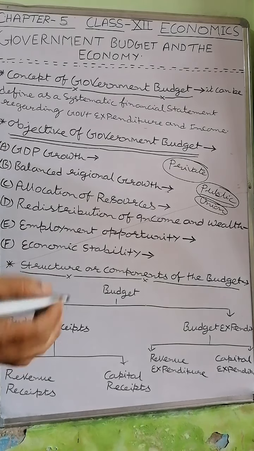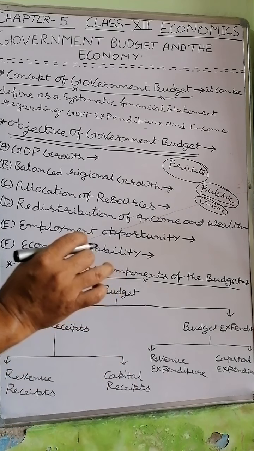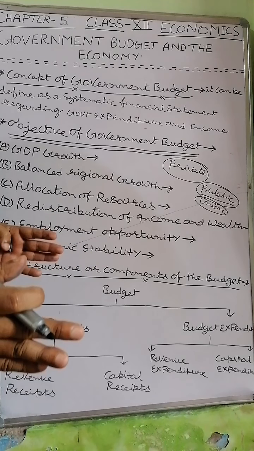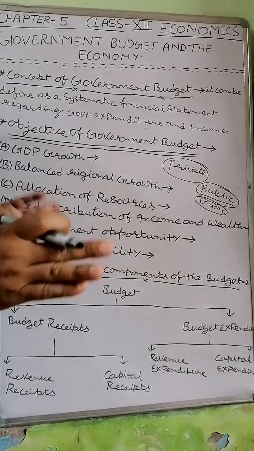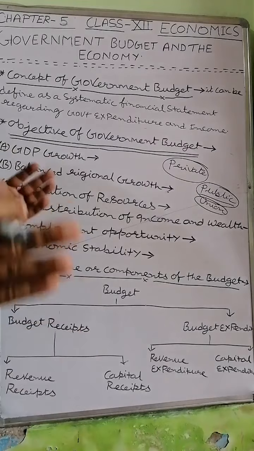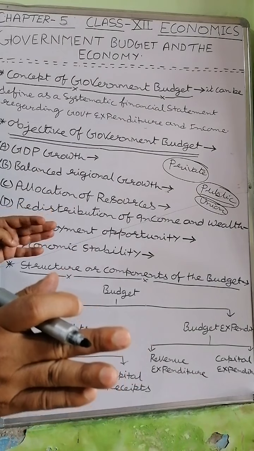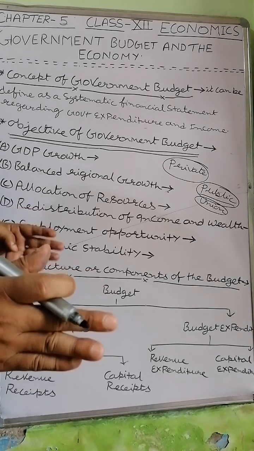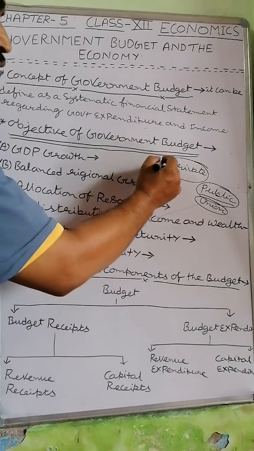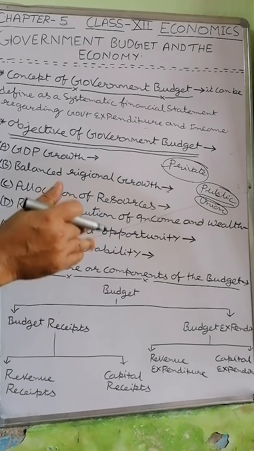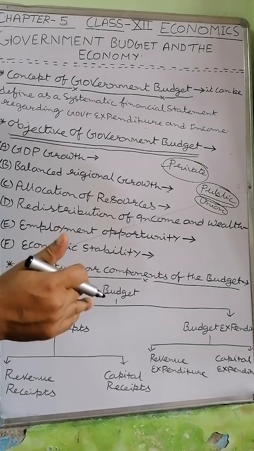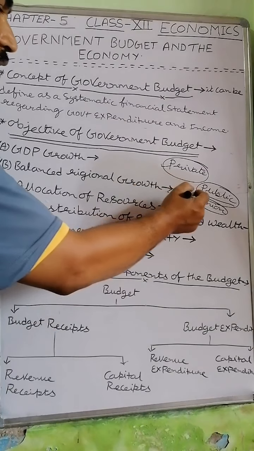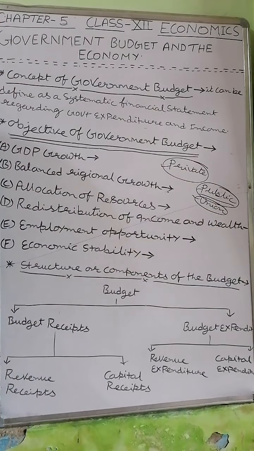So budget is simply defined as a systematic financial record or a statement regarding expenditure and income of any institution, individual or government. If it is a statement of expenditure and income of an individual person, then it is called private budget. And if it is a statement of government expenditure and income, then it is called union budget or public budget.